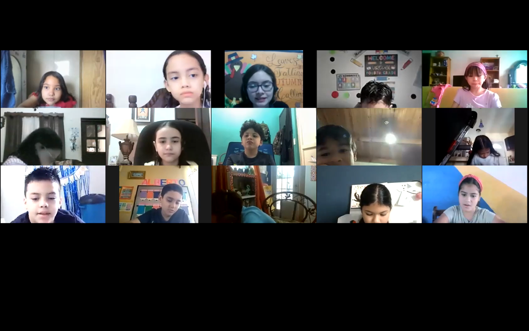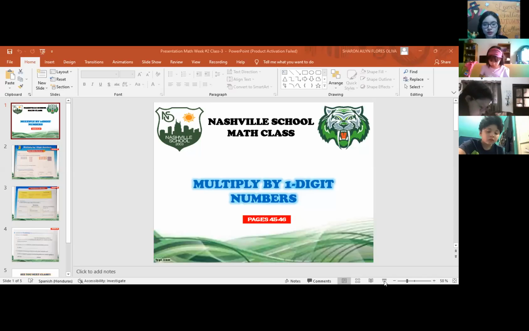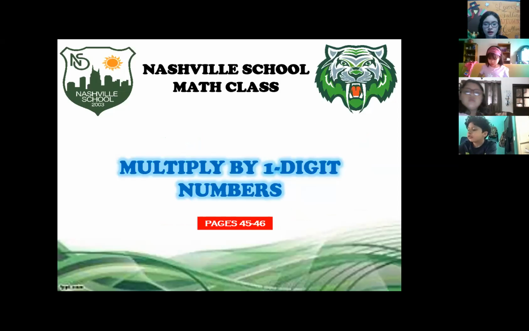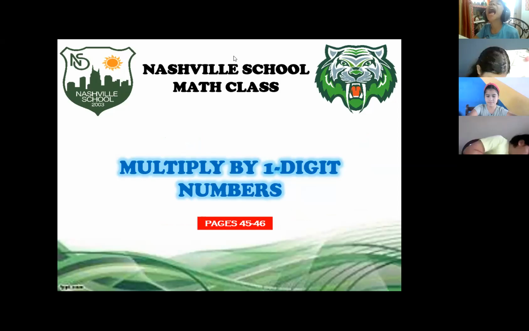We're going to start with the class of math. Everybody open your book, please. I tell you to be ready with your book because today we're going to start with a new unit, chapter number 2, multiplied by one-digit numbers. So you can open your book on page 45 and 46. Those are the 2 pages that we're going to work today. Let me know if you are on that page, class.